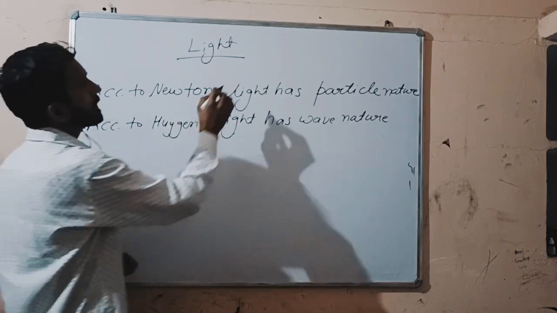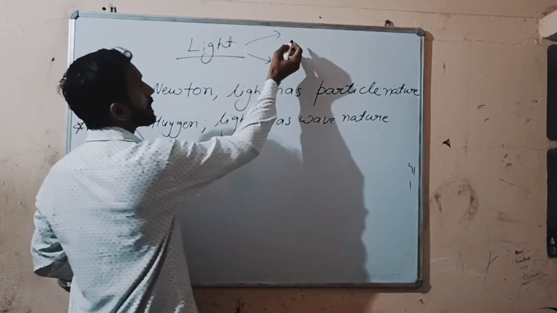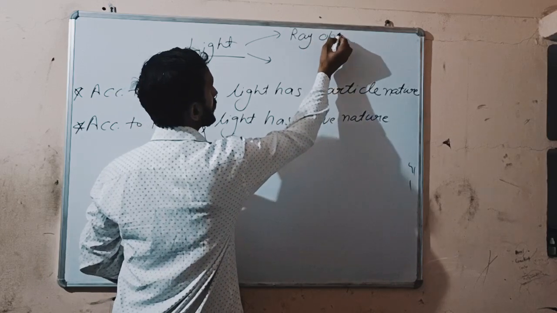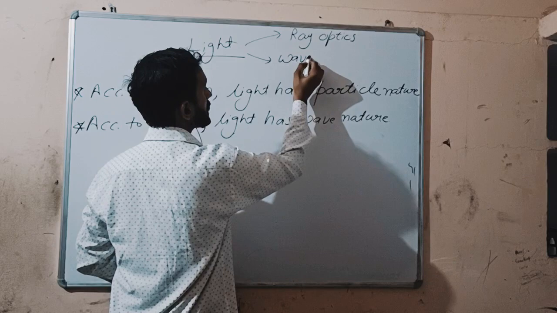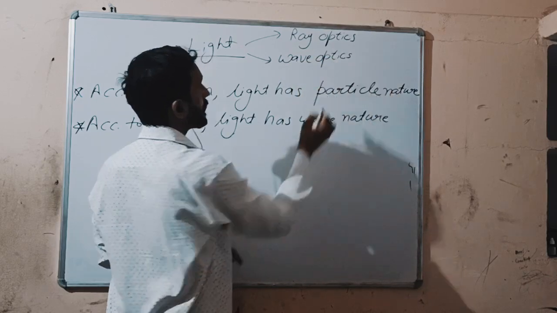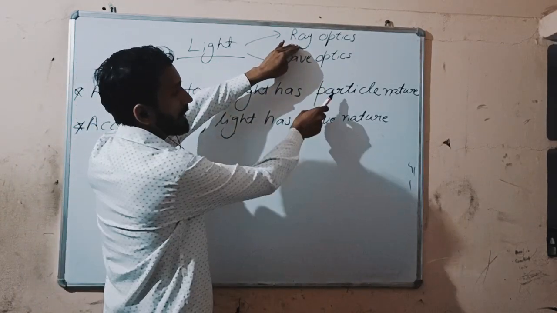We have two branches of light. One is ray optics, second one is wave optics. In ray optics we deal with light based on particle nature.